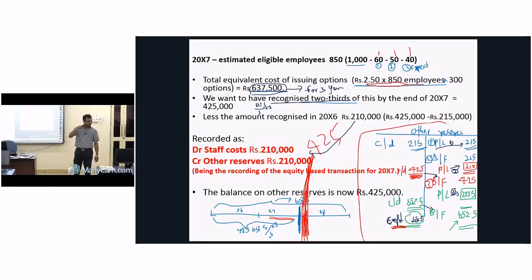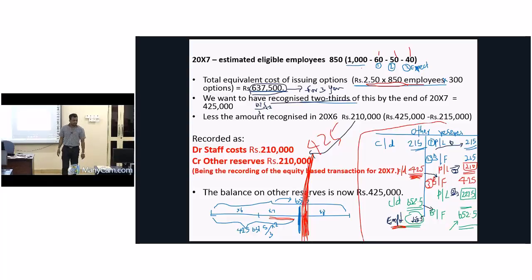We have a digital pen there, no? So with that we can write all these workings like that. Right, anyway. That's all about equity settled share based transactions.